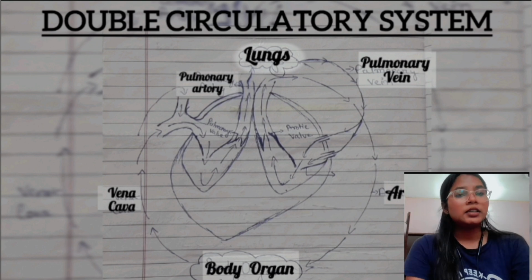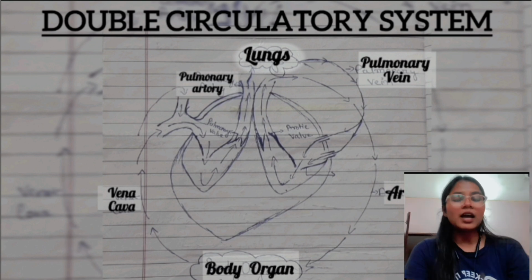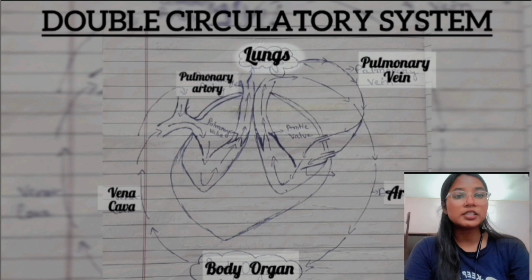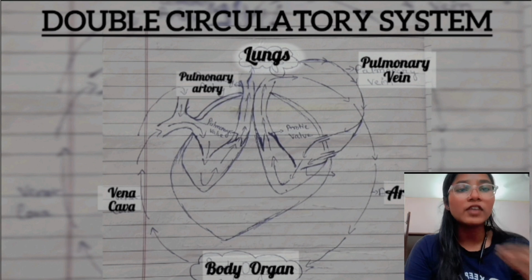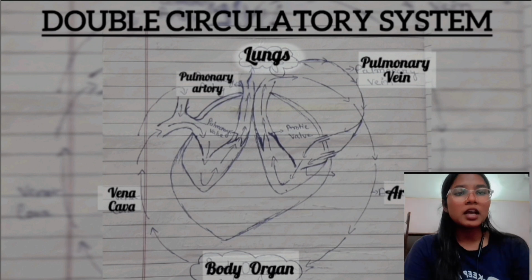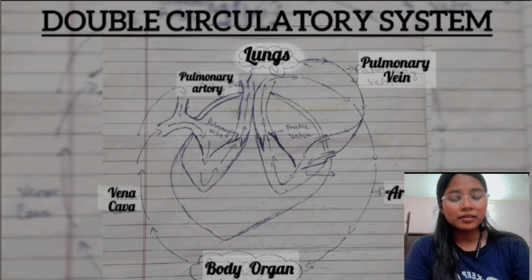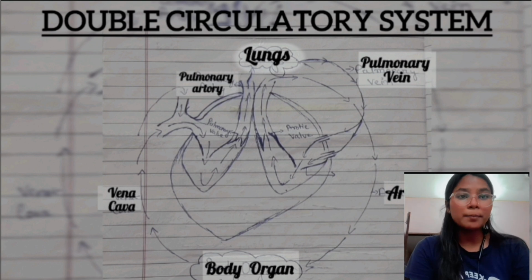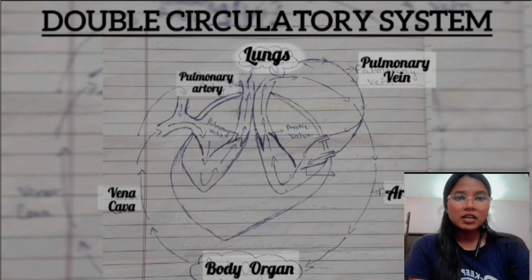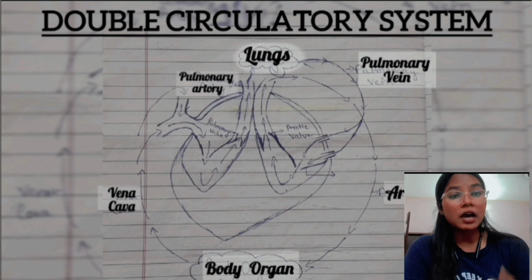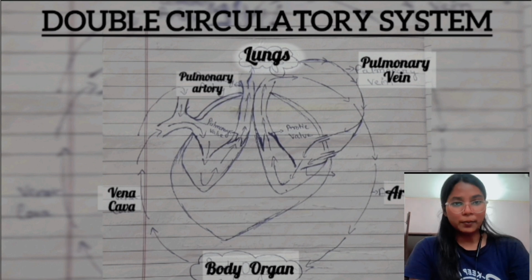I again tell you that a double circulatory system can maintain our body temperature properly, because it removes all waste from our body, but a single circulatory system can't remove waste from our body, so it can't maintain body temperature properly.